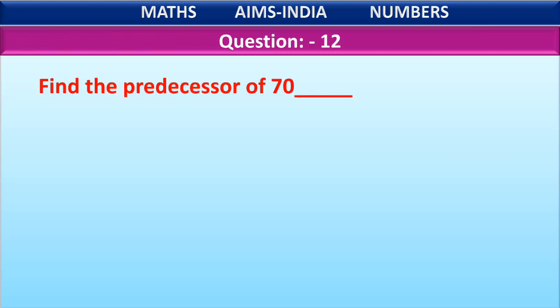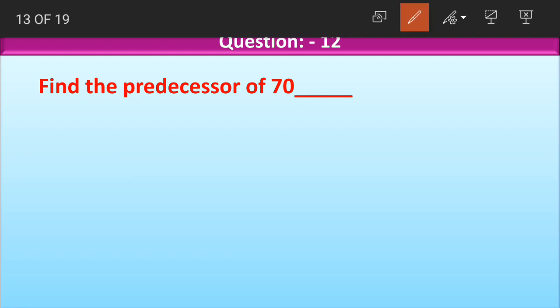Question number 12. Find the predecessor of 70. Just now we have learned that predecessor comes before a given number. Now how to find the predecessor of 70? We find the predecessor by subtracting 1 from the given number. Now we cannot subtract 1 from 0. 0 means nothing. When there is nothing to take, how can you take 1? So we borrow from 7. 0 becomes 10 and 7 becomes 6. 10 minus 1 is 9 and we have 6 here.